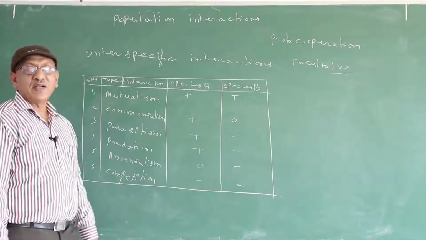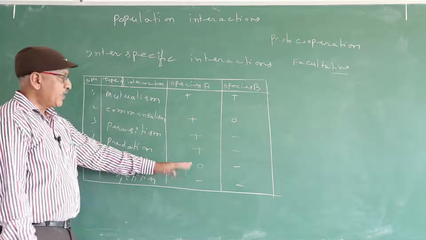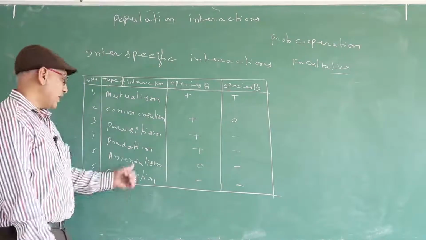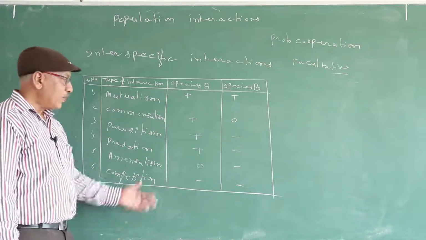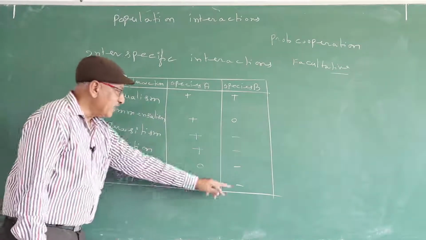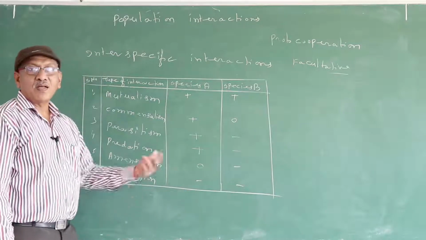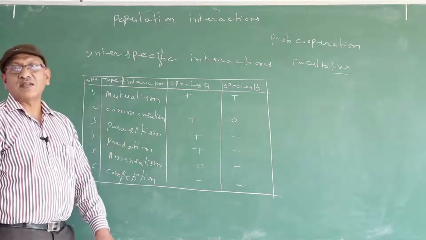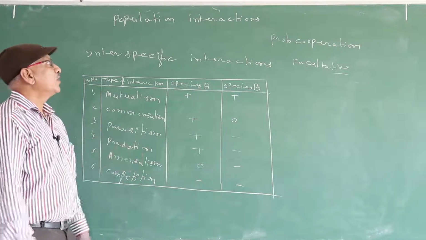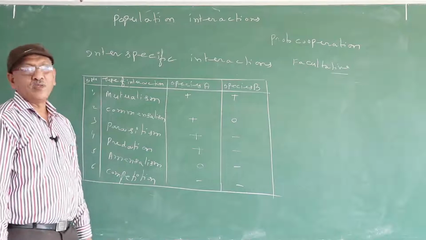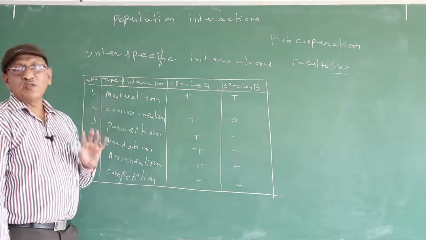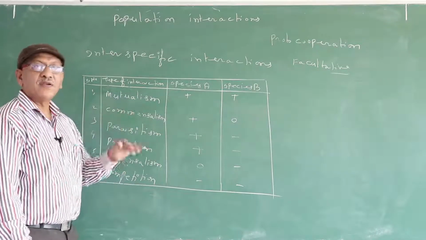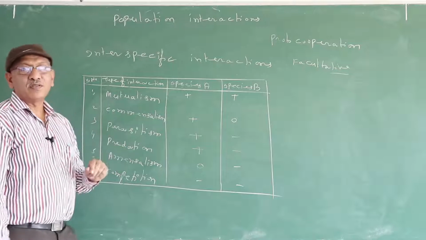Commensalism. In this interaction, one partner is neither benefited nor affected, but the other partner is benefited. Competition. Competition is an interaction in which both the partners are affected. So, these are the six interactions we are going to discuss. Generally for PU, they compulsorily frame one five-mark question from the interactions, so you have to give definitions and examples.